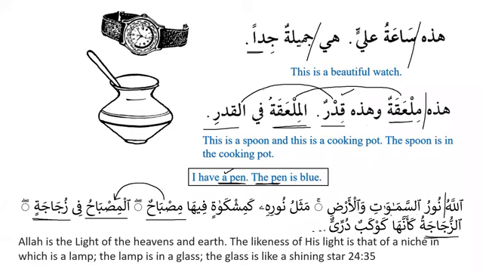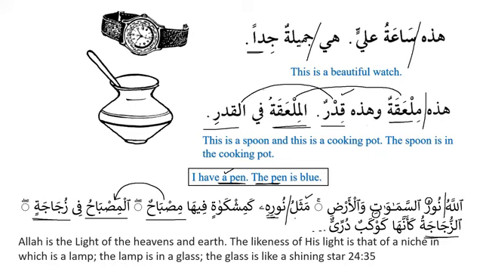What kind of construction is this? As you can see, the noun is light. It does not have al, it does not have tanween. And the noun that follows it is majroor, as we can see over here. So that means it is a mudaf ilayh construction. Excellent. So you're able to figure it out. Now the second part of the verse again, mathalu nurihi. Again, we can see that mathalu doesn't have tanween. It doesn't have al. So that means it is mudaf. And how is it confirmed? When the noun that follows it is majroor. So that means it is again mudaf ilayh.